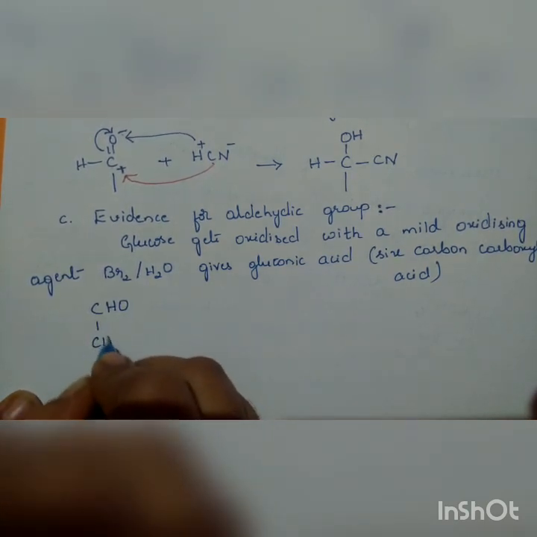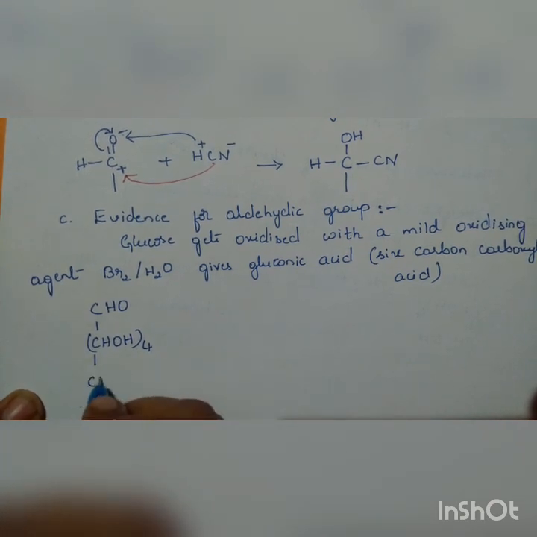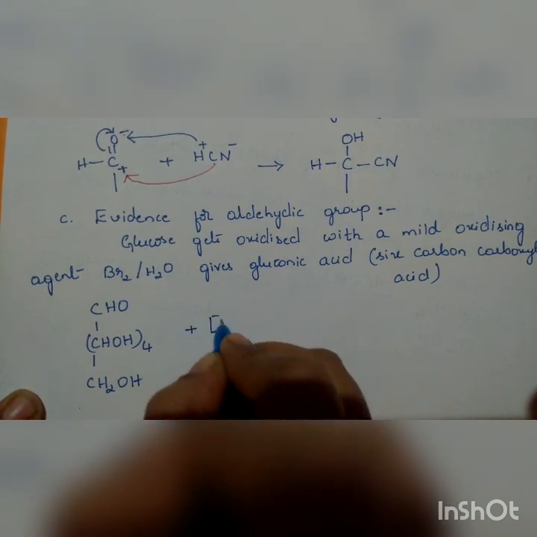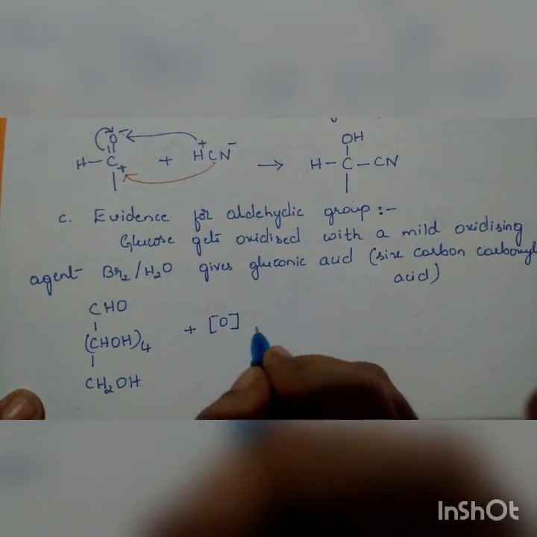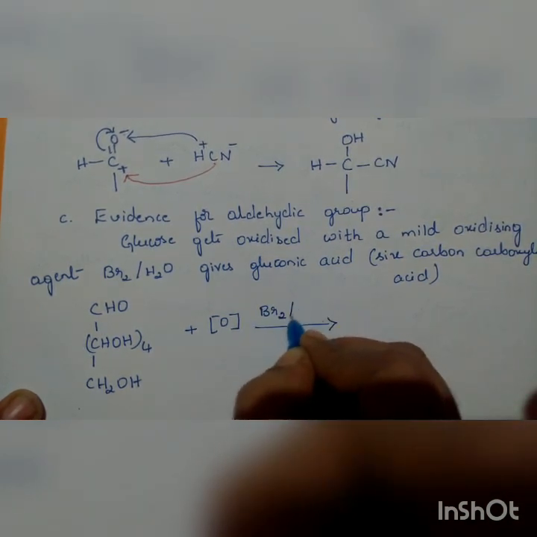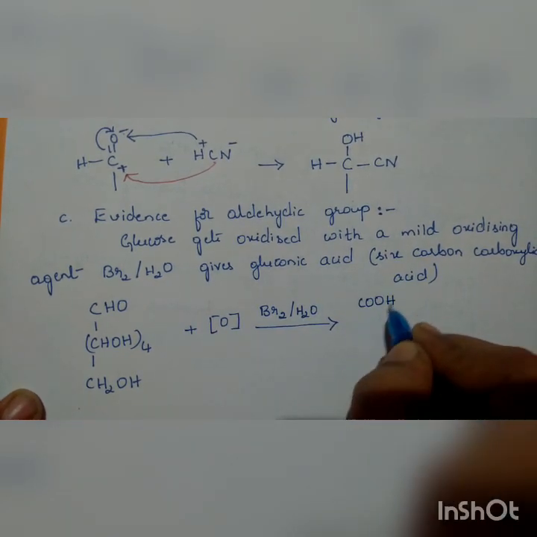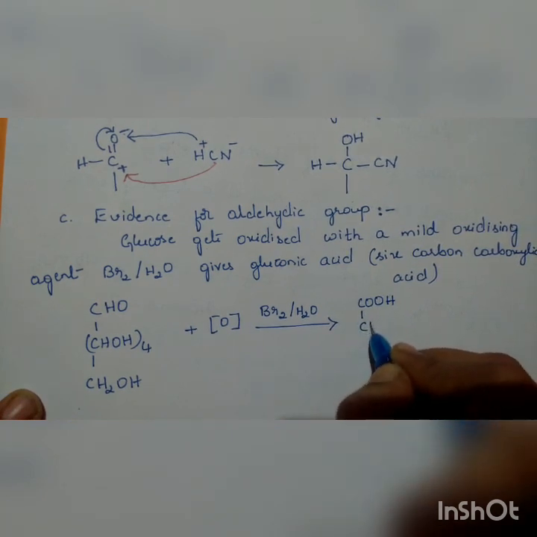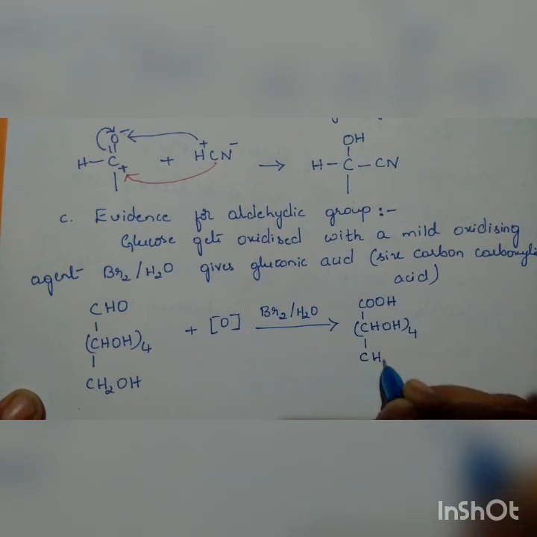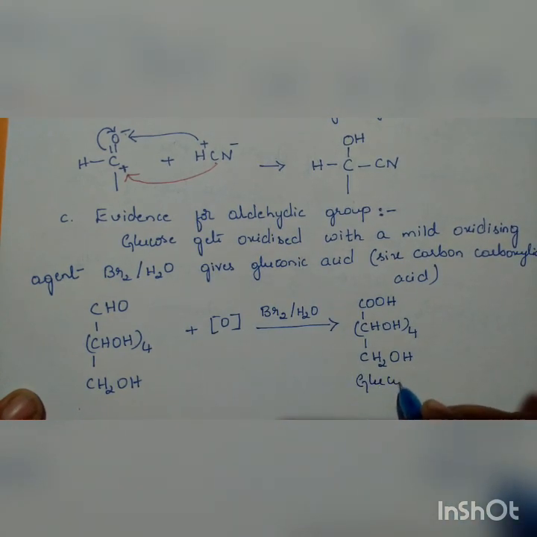CHO, CHOH 4 times, CH2OH. This is our glucose. If it undergoes oxidation in the presence of a mild oxidizing agent, that is bromine water, then it will be converted into an acid. So this is our gluconic acid.